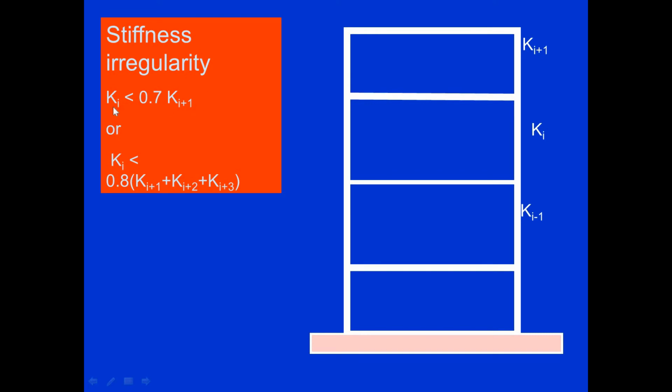Here it is mentioned that Ki is less than 0.7 times Ki plus 1, that is the upper story, or Ki is less than 0.8 times the average of Ki plus 1 and Ki plus 2 or Ki minus 1. So if the stiffness of Ki is less than these limits, then it forms a stiffness irregularity in a building. So this is the example.